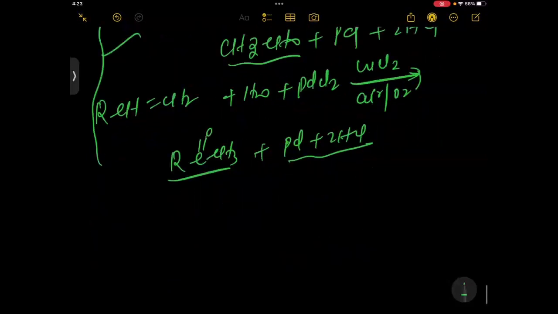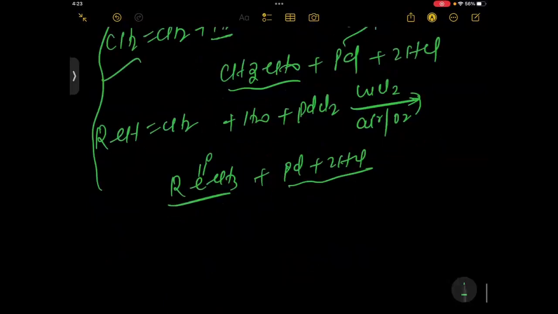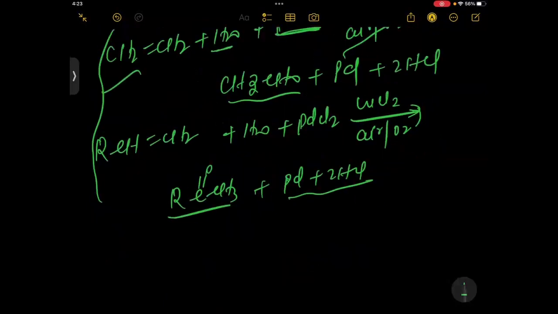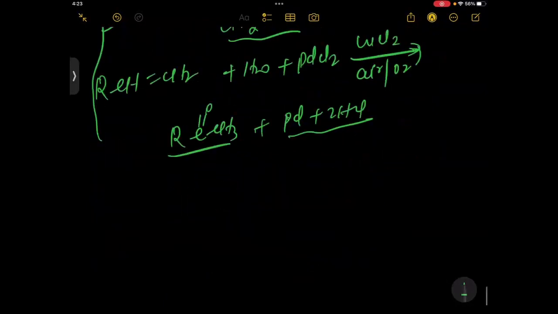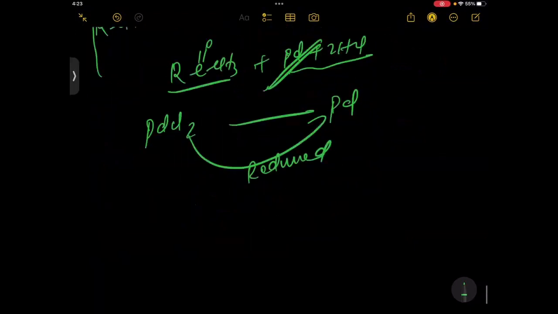The PdCl2 converts into Pd, which is the reduced form. Correct? Or you can say CuCl2 is also reduced into Cu. So PdCl2 reduces to Pd, and similarly CuCl2 also gives Cu as a reduced form. Both are reduced forms.